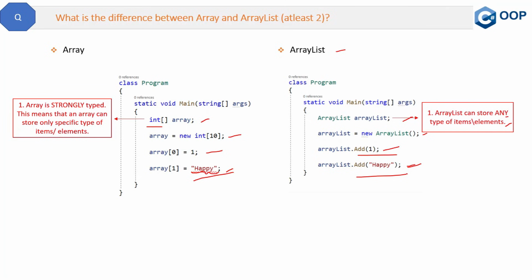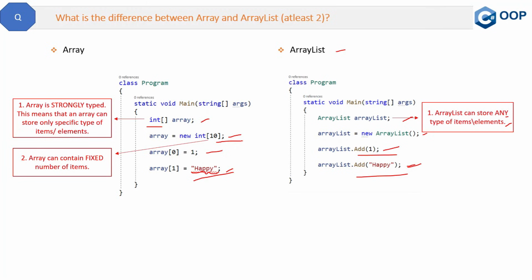Now the next difference is array can contain a fixed number of items. See here we have to give the number of items in the array in advance. Here it is 10. If we do not give the number here, then it will show a compile time error. So you have to give the number in advance for the array, how many items you are going to add.